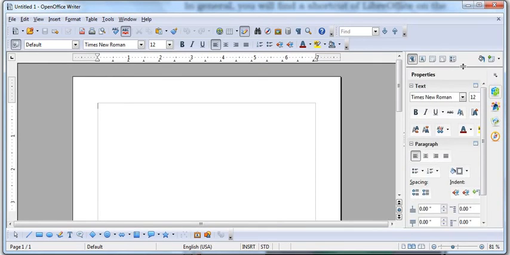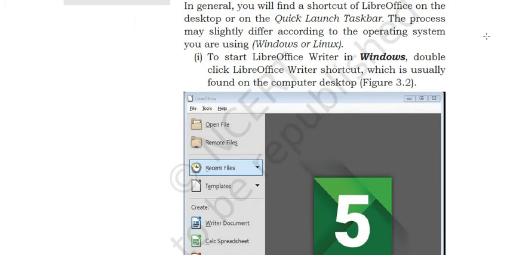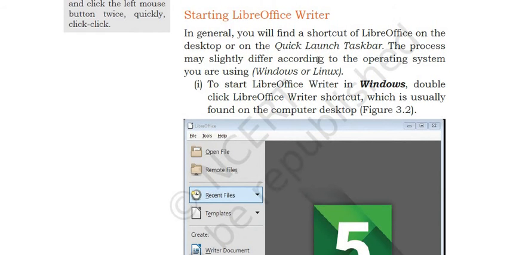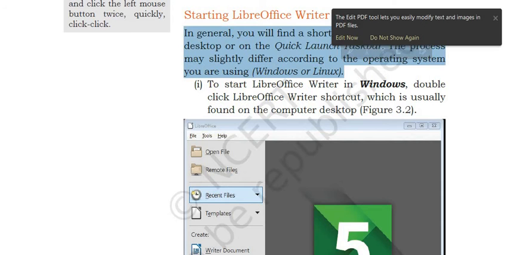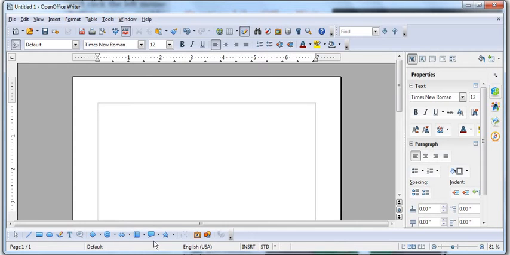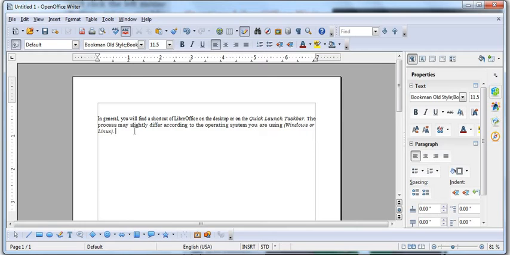Now suppose I am writing something here. Let me copy some text from this only, right? Suppose I am copying this text here. So this is the text. Now this text, first I will select. How do I select it? By dragging my mouse, right?